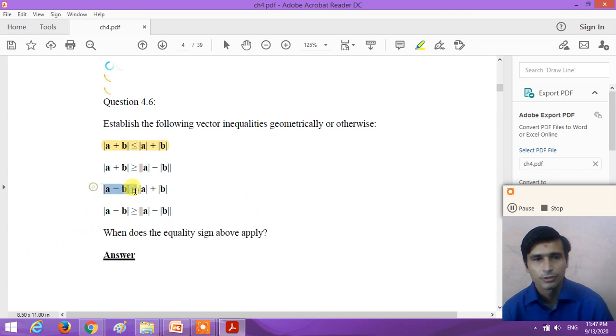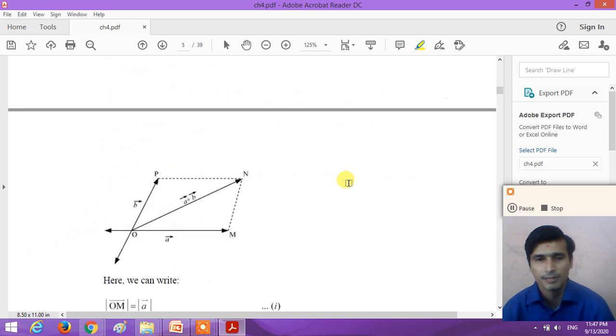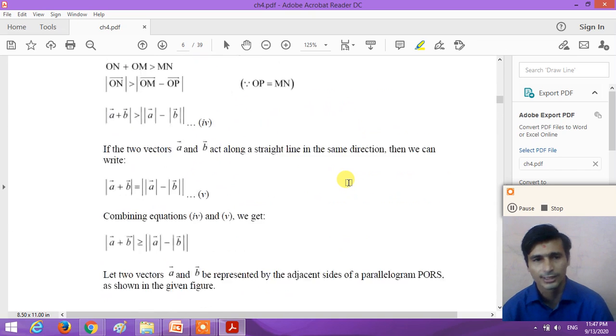To prove these other two, we use the subtraction method for the addition.